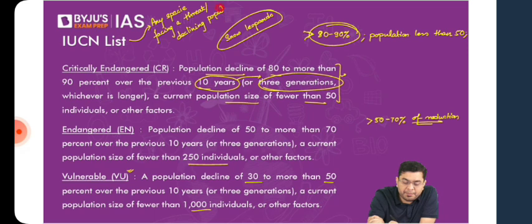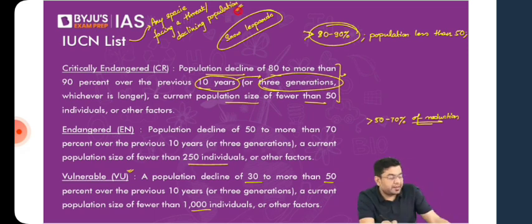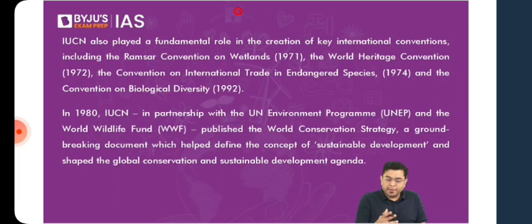The preconceived notion that the majority of candidates have, because they have heard about, okay, Nanda for flying squirrel, pygmy hawks, etc., is that only animals are put in the IUCN list, and that is where the ambition also comes in for a few of the candidates, that we will end up learning the entire IUCN list. That is an ambition that I would rather suggest you keep on hold, keep in check, because understand that the number of species on this list is significantly immense.